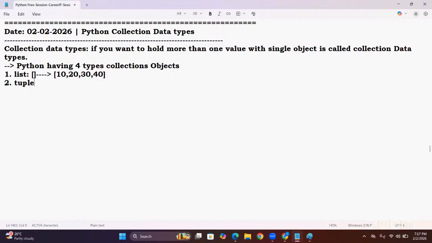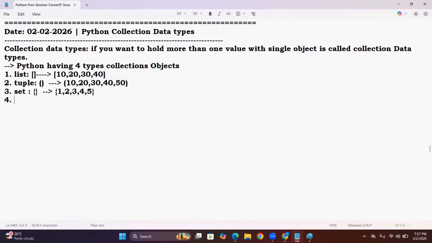The second one is a tuple. It can be represented with parentheses. Within the parentheses, we give values like 10, 20, 30, 40, 50, like this. And the third one is a set, and it can be represented with curly braces. Between the curly braces, we give values 1, 2, 3, 4, 5. Like this, we are going to use it.